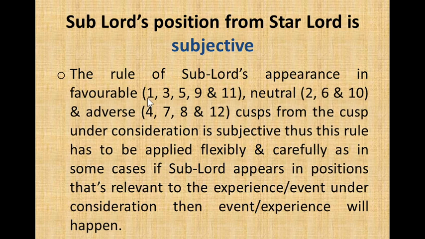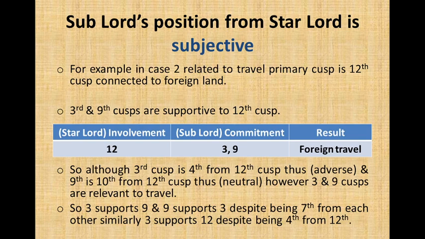The sublord's position from the star lord is subjective. The rule of the sublord's appearance in favorable cusps 1, 3, 5, 9 and 11, which is favorable, and 2, 6, 10 neutral, and 4, 7, 8 and 12 adverse cusps from the cusps under consideration is subjective. Thus this rule has to be applied flexibly and carefully, as in some cases, if the sublord appears in positions that are relevant to the experience under consideration, then the event or experience will happen.